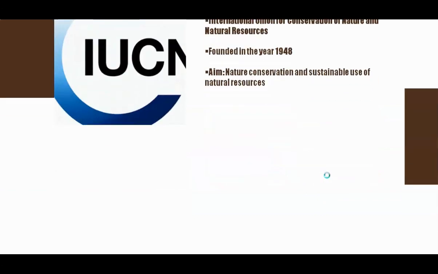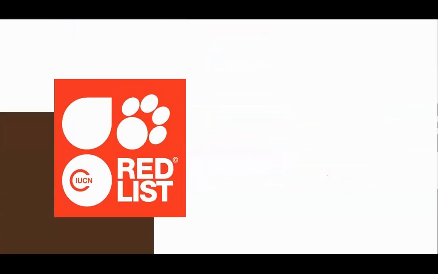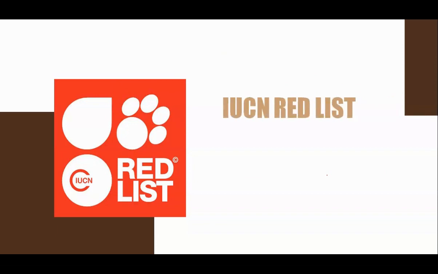In this regard, it's very important to know the IUCN Red List. So IUCN publishes a list which is known as the IUCN Red List for threatened species. The animals and plants that are under threat are enlisted under this list.